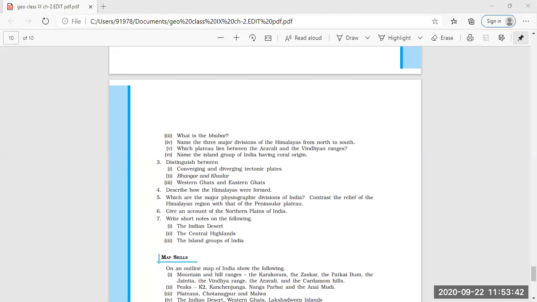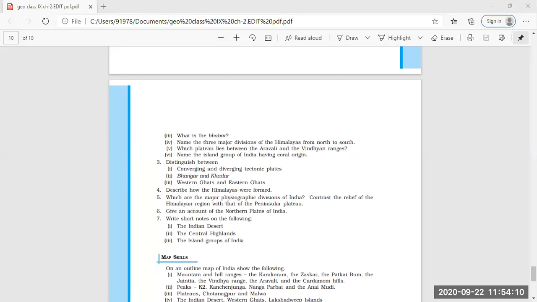The northern plains have been formed by the interplay of three major river systems, namely the Indus, the Brahmaputra, and the Ganga, along with its tributaries. And ma'am, it is formed of alluvial soil. Okay, fine.